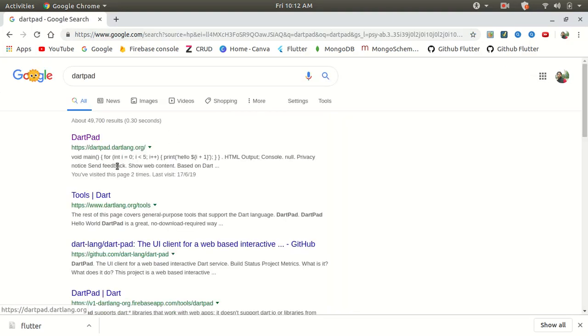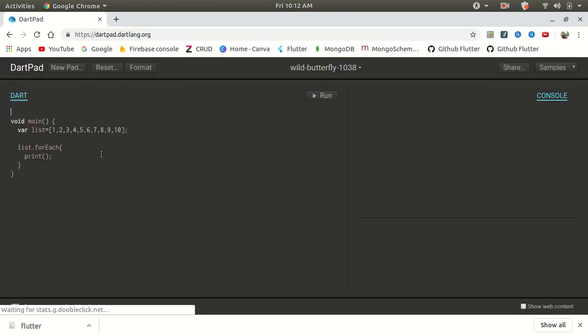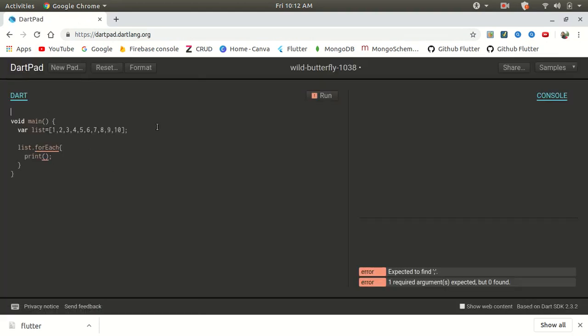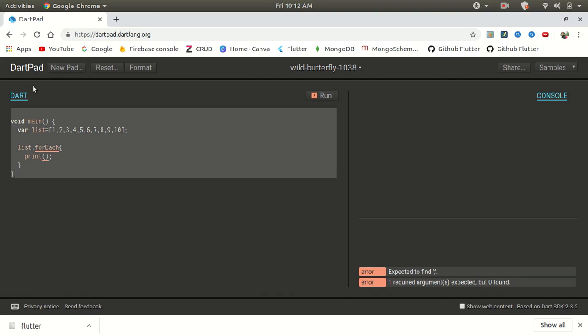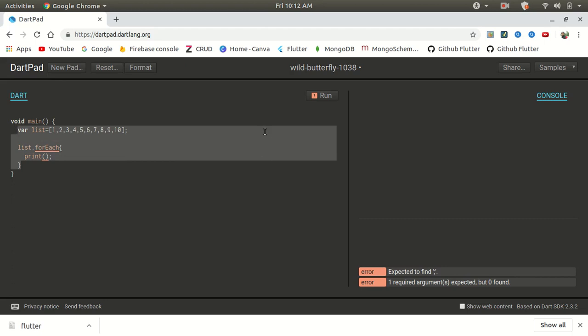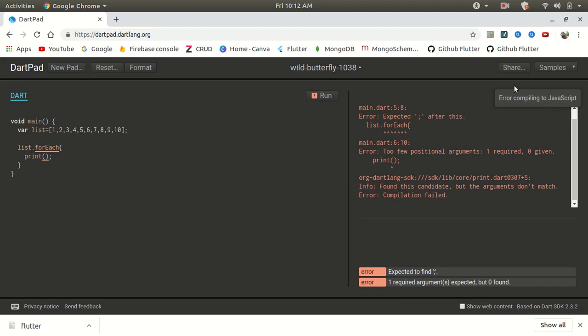As you can see here, this first link, just go to this DartPad. You get a console of DartPad. You can run your Dart programming here without any compilation. If we have any error, then the errors will be displayed here, and if you run it, these errors will also be produced here. So if you want to learn the Dart language, you can use this DartPad, which is also developed by Google.